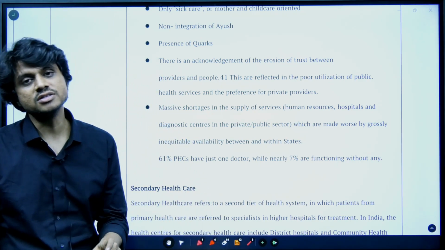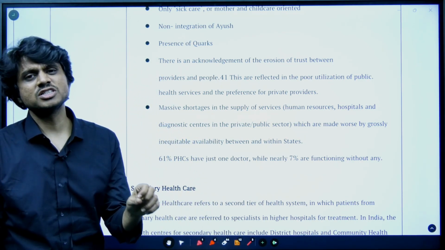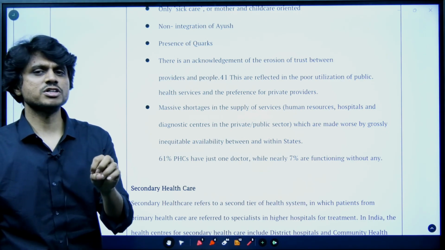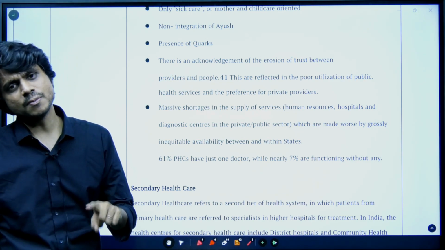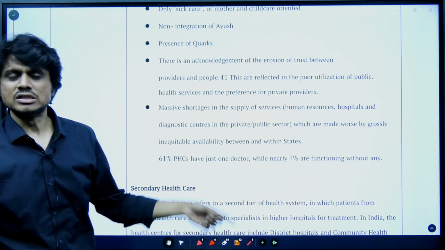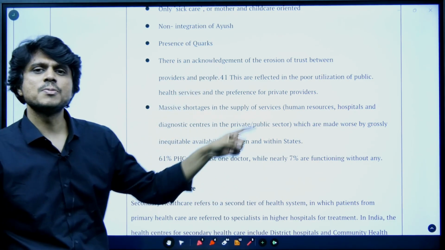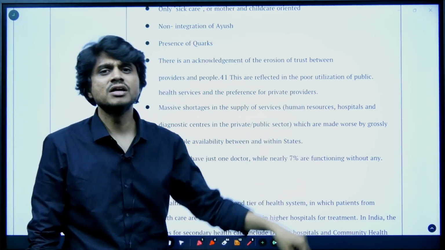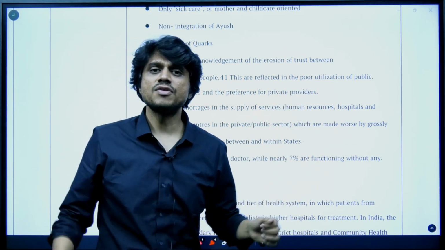One of the major reasons is that people are not willing to pay taxes because they feel the government is inefficient. Whatever money they pay will be lost to corruption or otherwise, and they are not going to get good services. So people will not pay taxes, government will not provide services, and that will be a trap. That is because of the lack of trust.